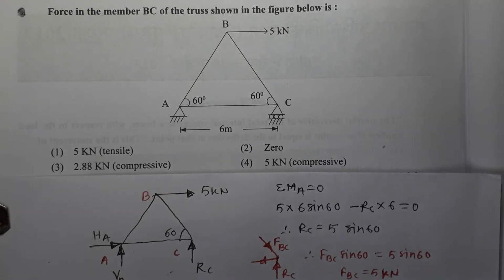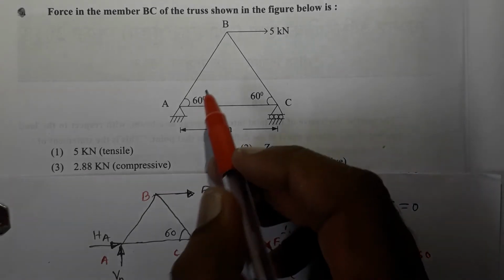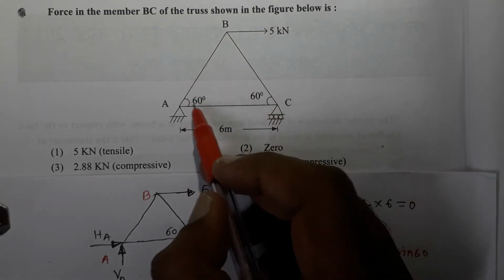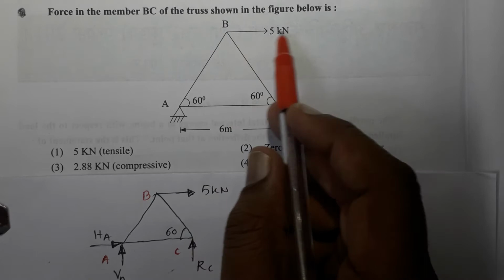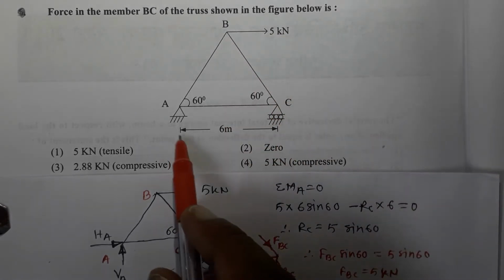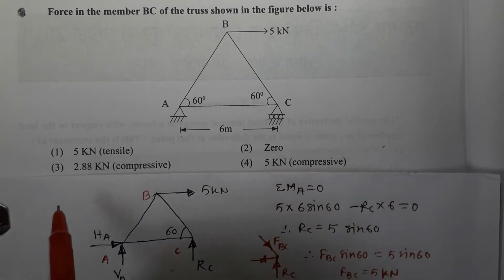Next question: the force in the member BC of the truss shown in the figure below is. Now the truss is shown. There are three members and the angles as shown are 60 degrees. This load, that is 5 kilonewton, is applied at B, and the length of this member AC is 6 meter.